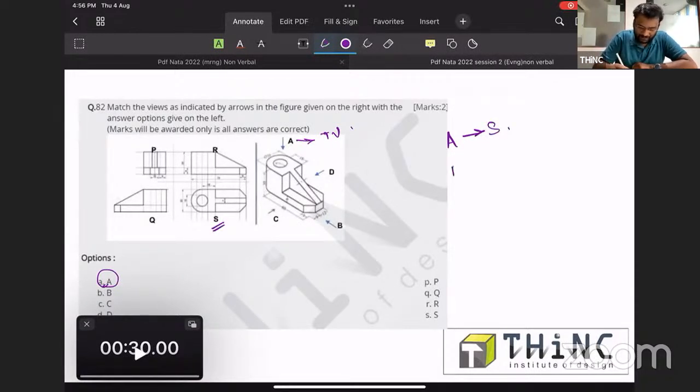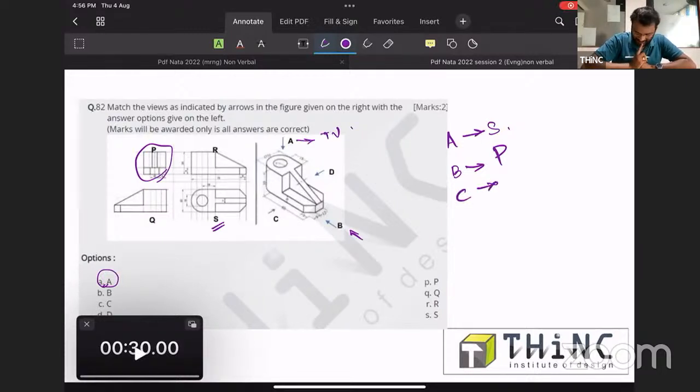Next we can go for B. B is the view from the right side, and it closely matches P. So A-S, B-P. Very good. Now over here we can look for C, that is the front view.